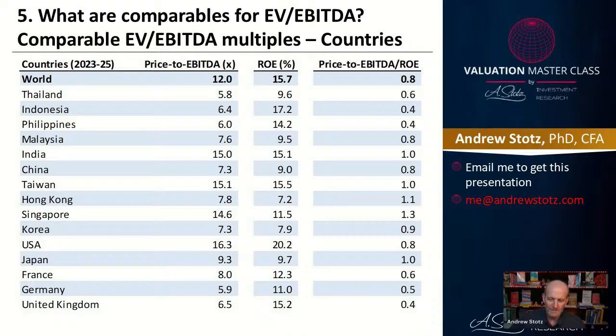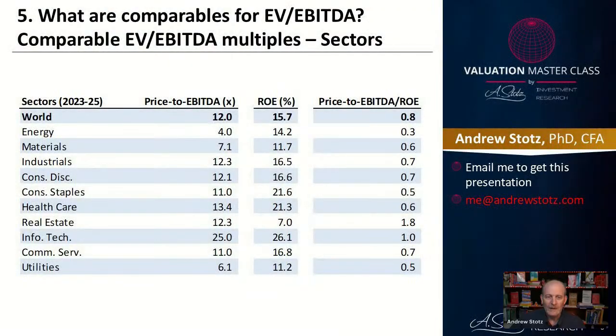So this gives you a picture of how you can use comparables. I have one other way of looking at it, and that's by sector. And here we can see the various sectors, and I've calculated the price to EBITDA, the ROE, and then the relationship. The relationship that I show on the right column just gives you an idea of where to look and how to understand it. So if we look at energy as an example, it's 0.3 price to EBITDA divided by ROE. And that signals to us that the price to EBITDA is super cheap relative to the ROE.